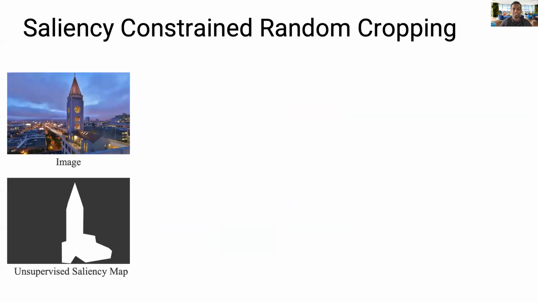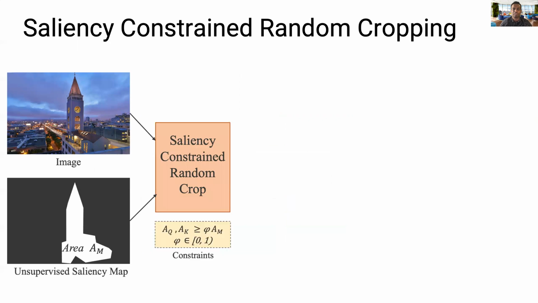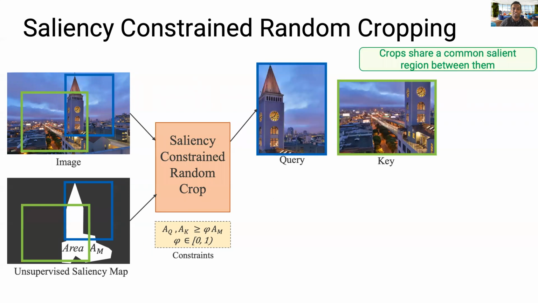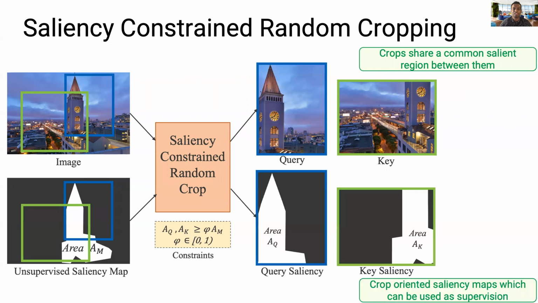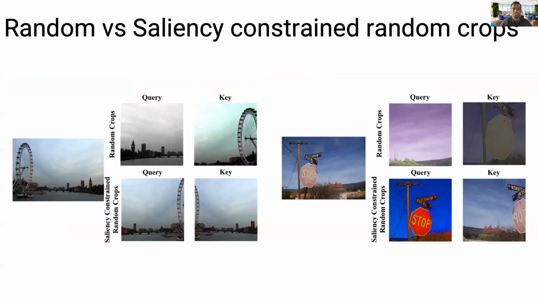We devise an intelligent geometric transform for cropping different views from an input image based on area constraints from an unsupervised saliency map. This leaves us with two crops that have salient regions common between them and crop-oriented saliency maps which can be used as supervision. Here you can see how constraining crops through saliency maps leads to improved crops over random crops, especially on complex scene-level images.